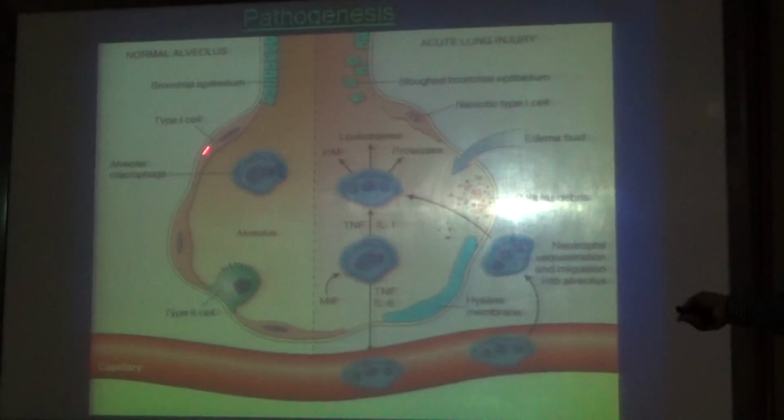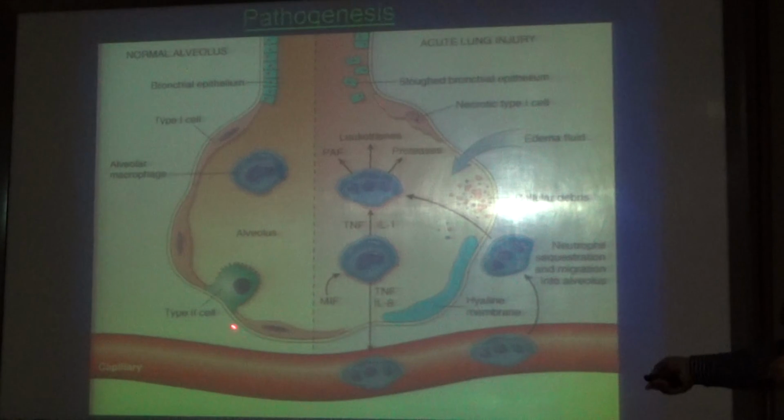How does it cause this? This is one alveolus, and this is the blood vessel. This is the normal alveolus. A normal alveolus will have a bronchial epithelium, type 1 pneumocyte, type 2 pneumocyte, and macrophage. This is the normal process. Whereas here in injury, as I showed in the previous slide, there are many causes. Consider one of the causes, any sepsis or pneumonia or trauma. What happens?